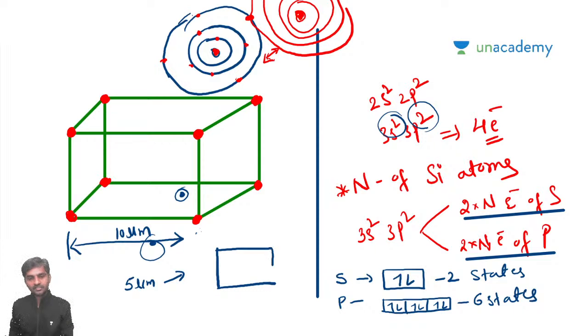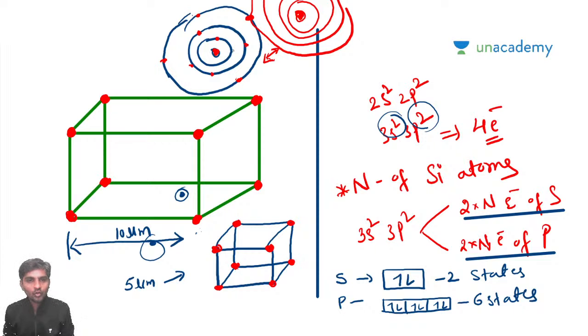Now the size is decreased. It has come to 50% of the previous one. So nothing has changed, but the distance between these two atoms is decreased. When the distance of the two atoms is decreased, now see what is going to happen. This is a very important concept to be considered.